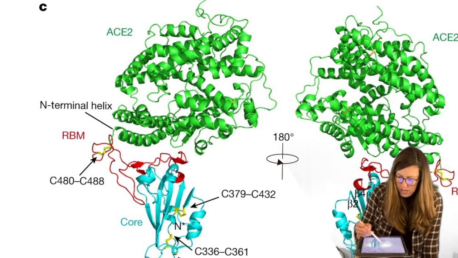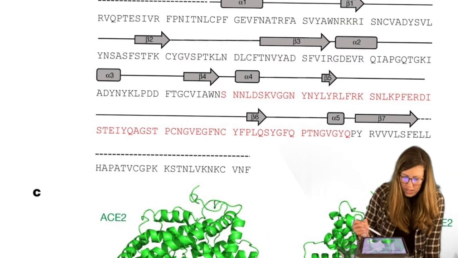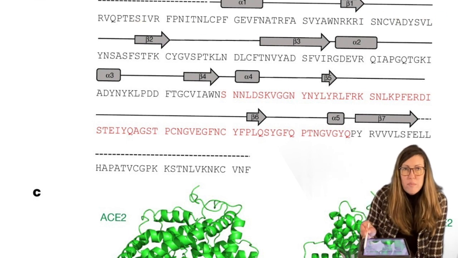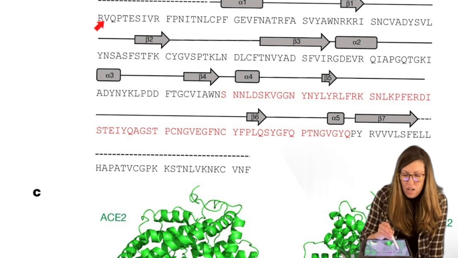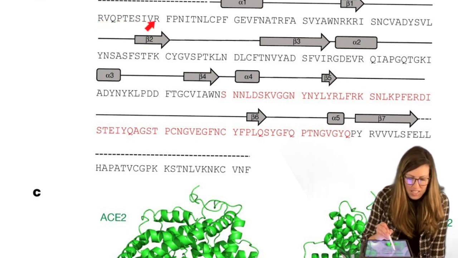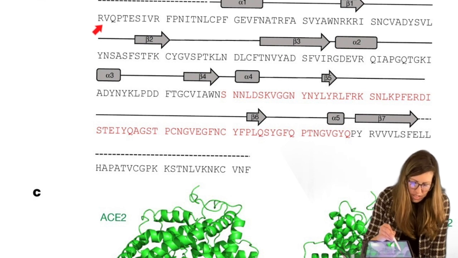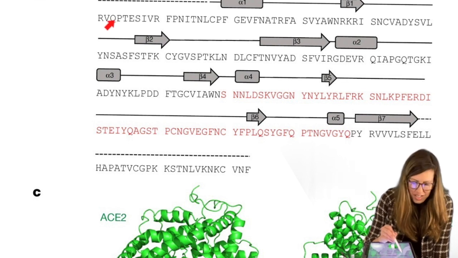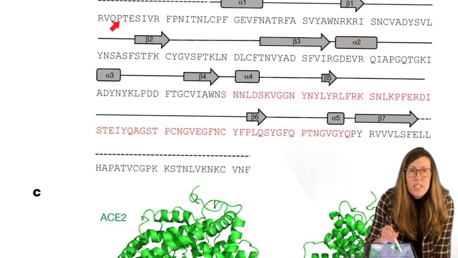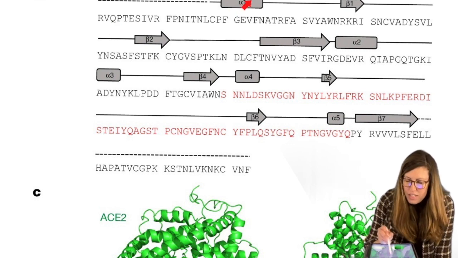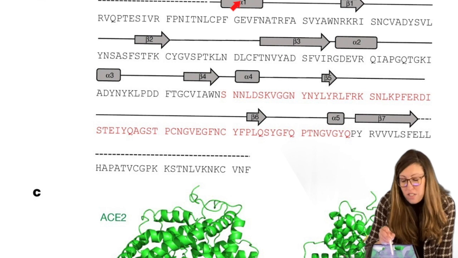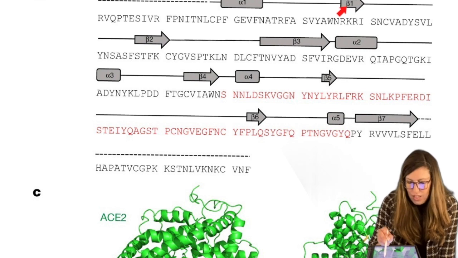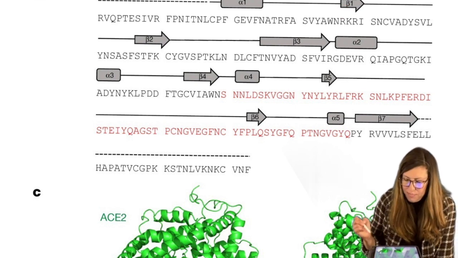Now, how about the rest of this figure? You might recognize some of these letters now. Here's the primary structure, the amino acid sequence, RVQPTESIVR. So if you go and look at your list, you can match those up, right? R is actually arginine, V is valine, Q for glutamine, right? P is actually proline, the one that's part of a ring, right? And then it also tells you the secondary structure, whether it's an alpha helix or beta pleated sheet. So pretty cool to be able to interpret that now, right?